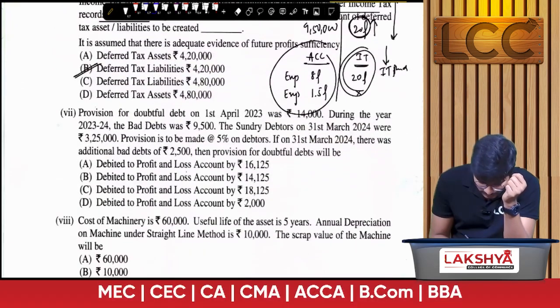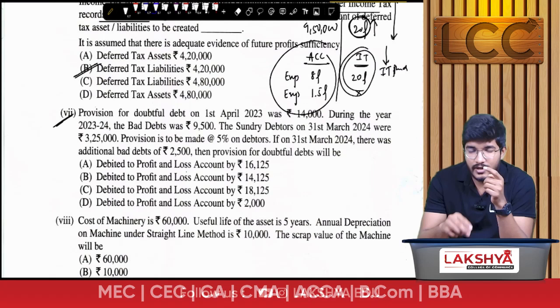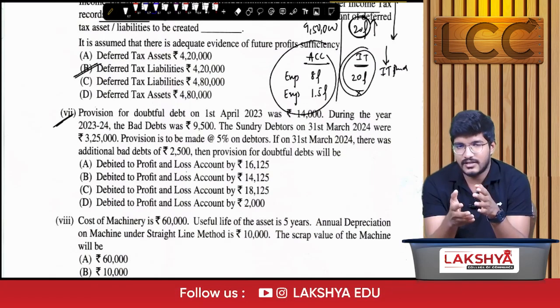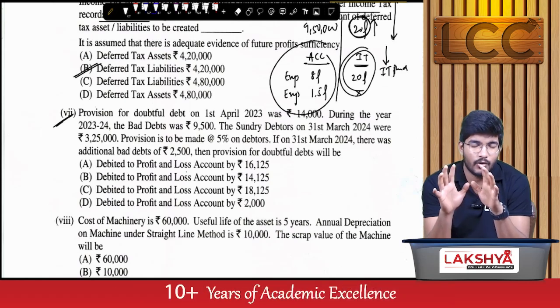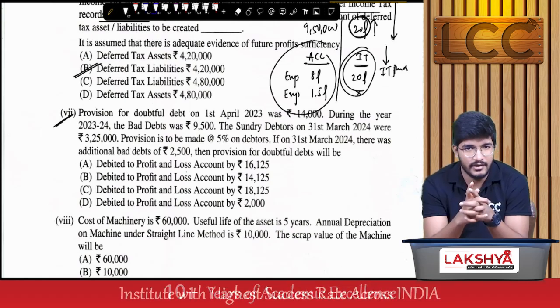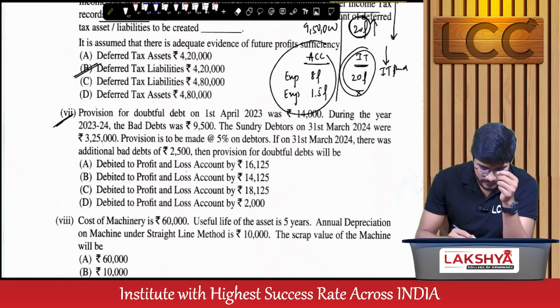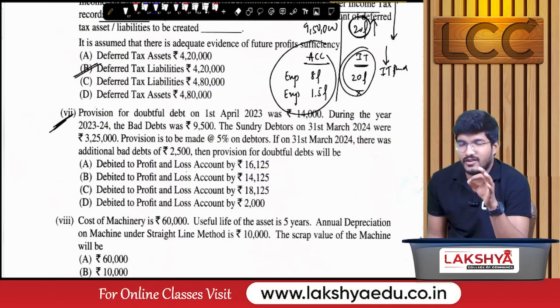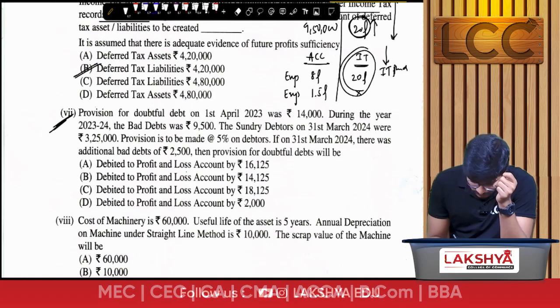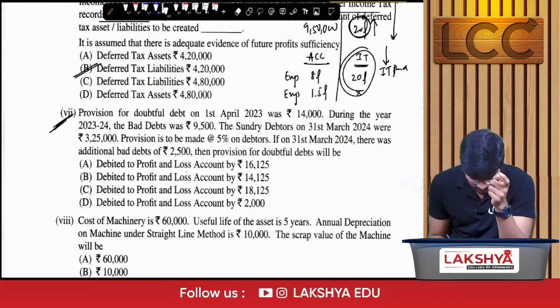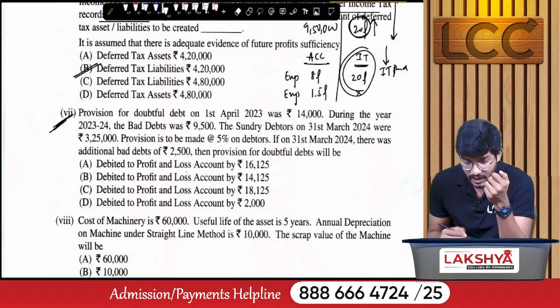And next, the fourth one, I already discussed in the half day strategy and even the high impact questions. You should go through the provision for bad debt problems, right? So this problem is regarding provision for bad debt. First we have to analyze the question by the required point.